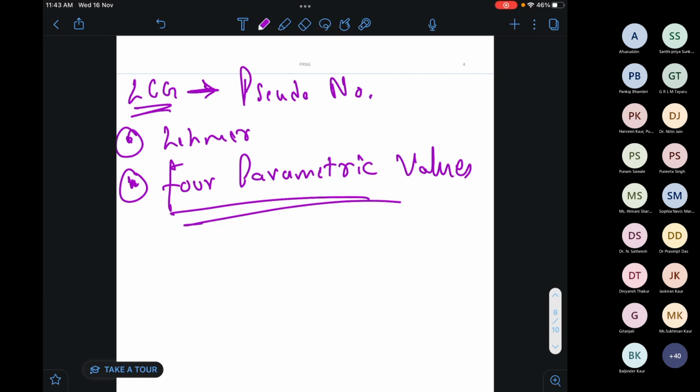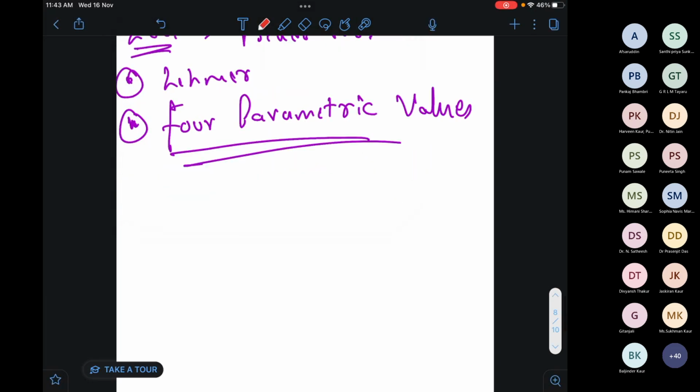So this is the algorithm LCG. This is a very important algorithm. Considering that you all have a doctoral degree, I will not jump into the very basic things like what pseudo is and who Lehmer is. I am jumping straight into the algorithms now. We have four parametric values in this algorithm. Whenever we have to use LCG, we need four parametric values. This is a very important thing, so please pay attention here.